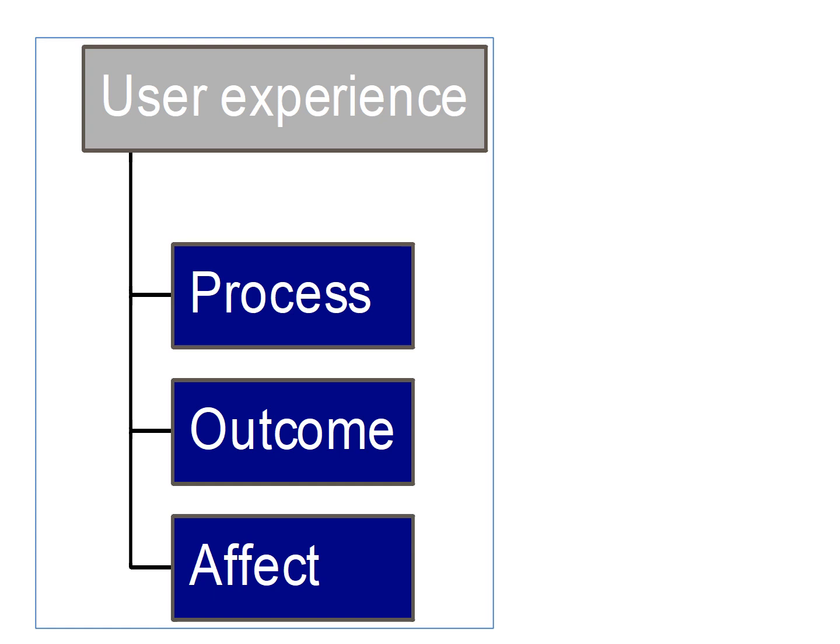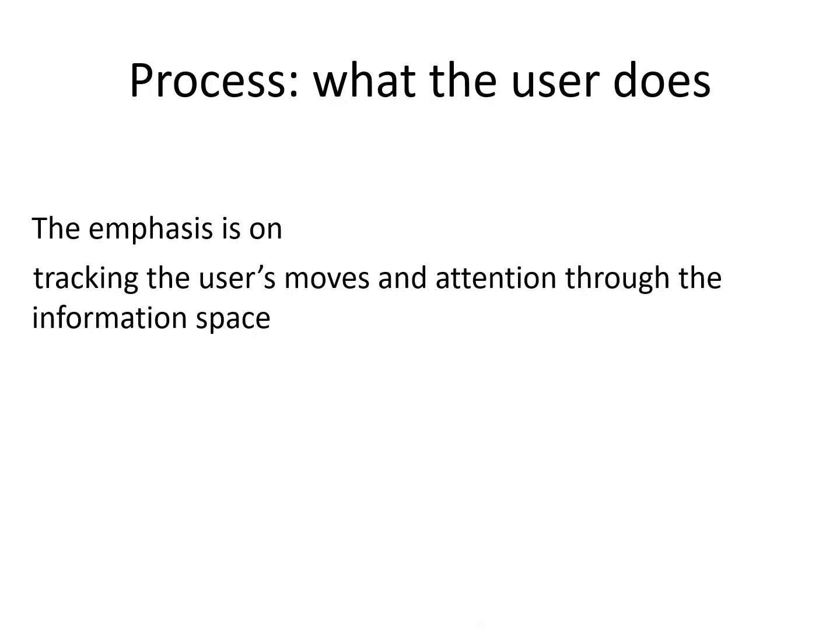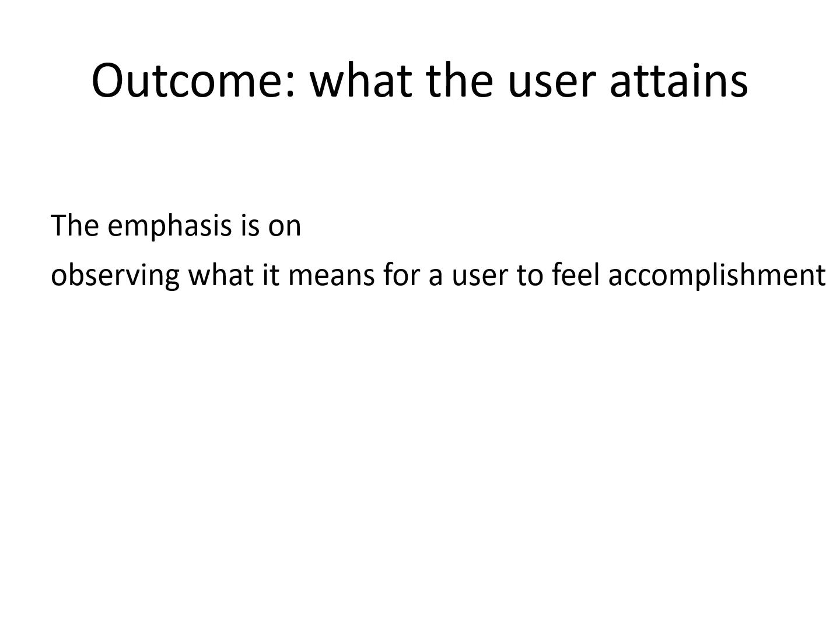Effect, what the user feels. Process, what the user does. The emphasis is on tracking the user's move and attention through the information space. For example, navigation path taken, use of back button or links, use of menus, help, etc. Focus on attention.